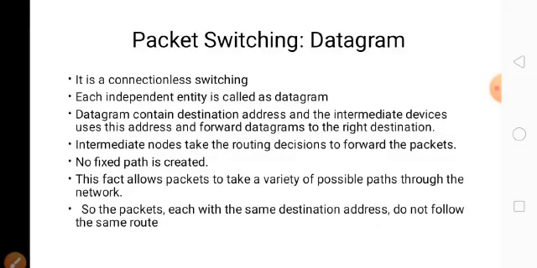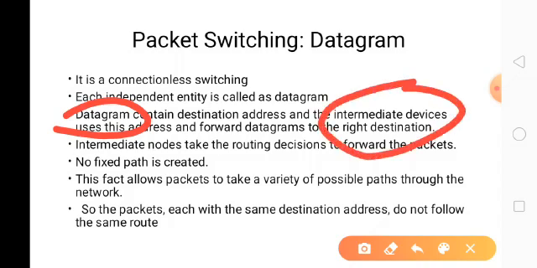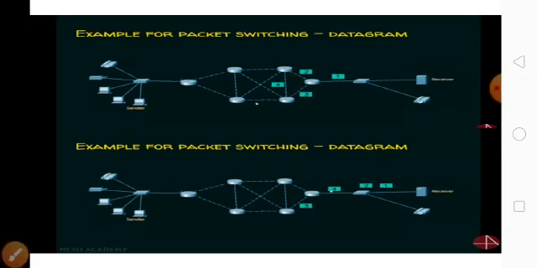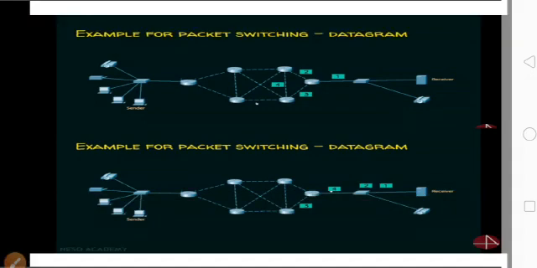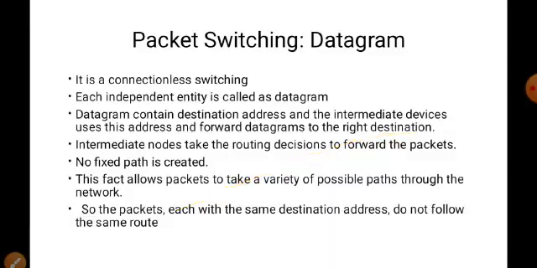So the datagram explanation: it is connectionless switching. A datagram is nothing but a packet. A datagram contains the destination address, and the intermediate device uses this address to forward the datagram. See here, one is coming this way, then this intermediate device uses this address and forwards it to the next node. That is what they are trying to say.